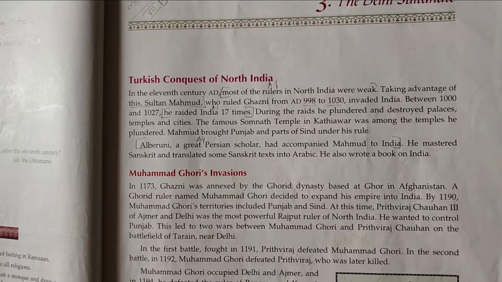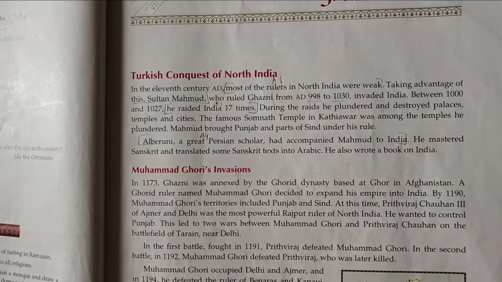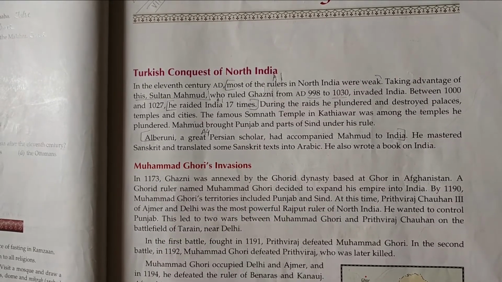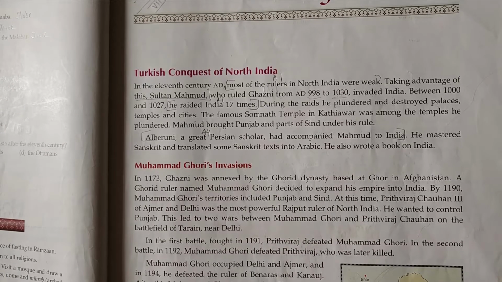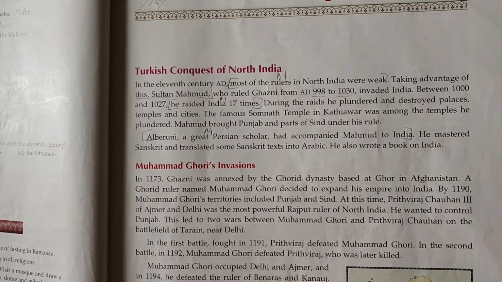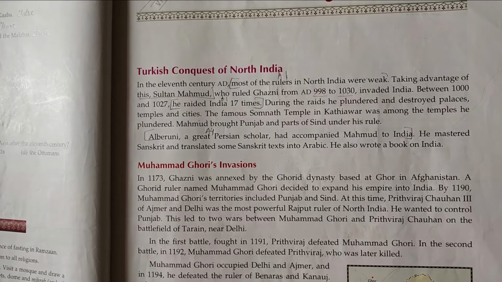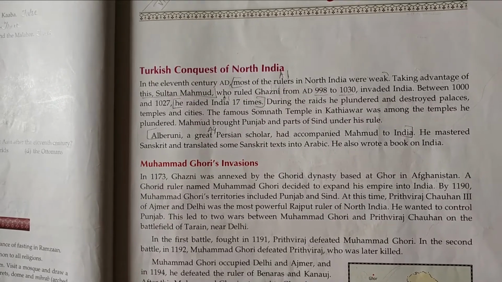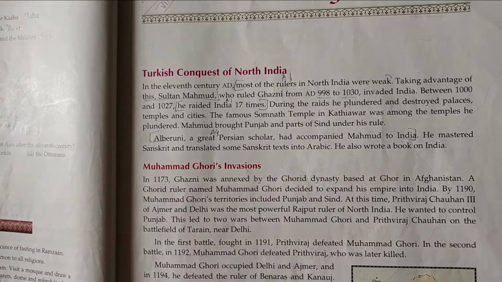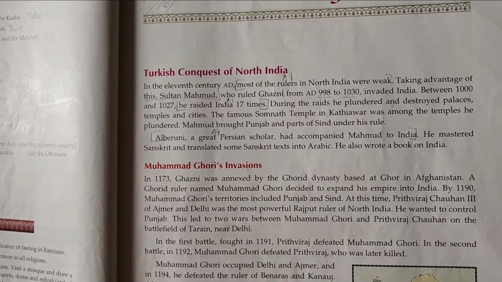And while raiding, he not only raided, he plundered and destroyed many palaces, temples and cities also. Even the famous temple in Kathiawar, the Somnath temple, was destroyed by Ghazni. Mahmud brought Punjab and parts of Sindh under his rule.